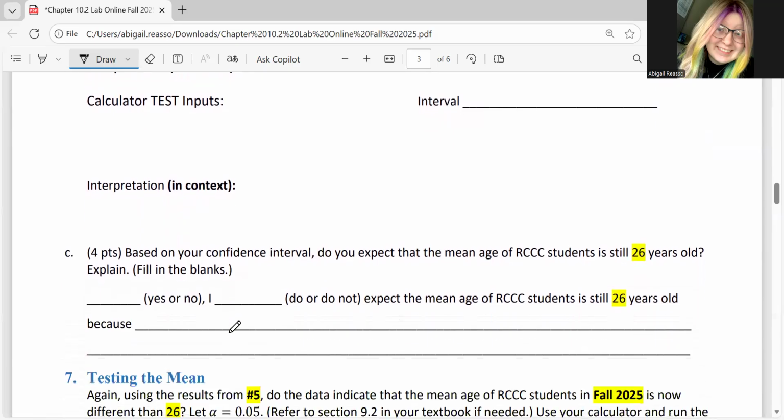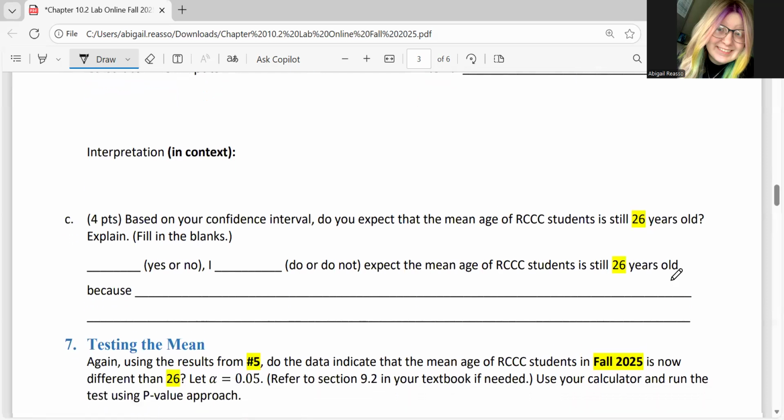And then based off of this confidence interval, do we think that the mean age is still a certain age? So right now on my lab, it's based off of 2022. Hopefully we can get some more updated numbers for this semester.